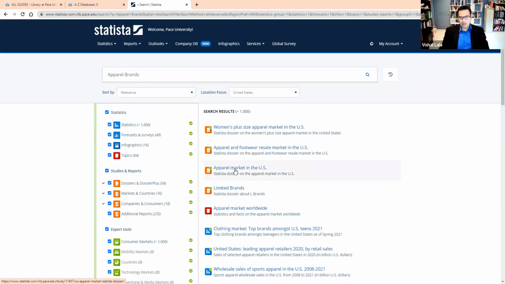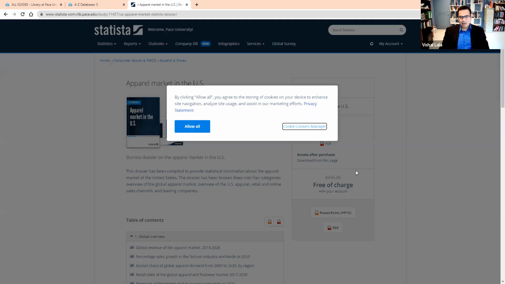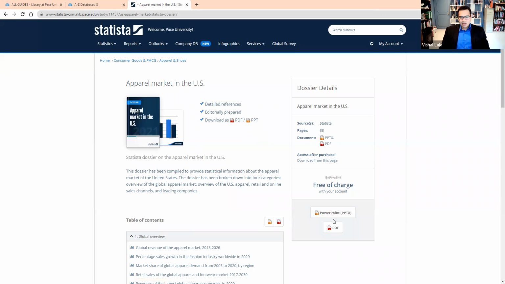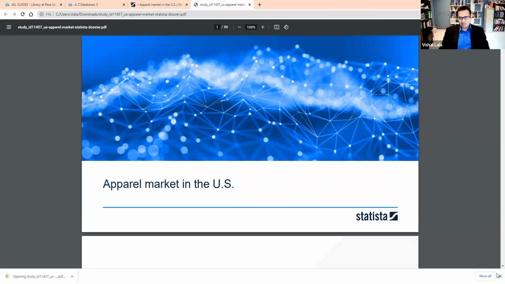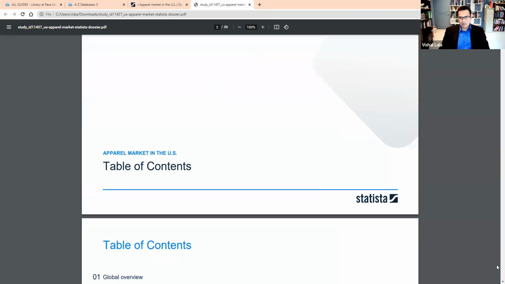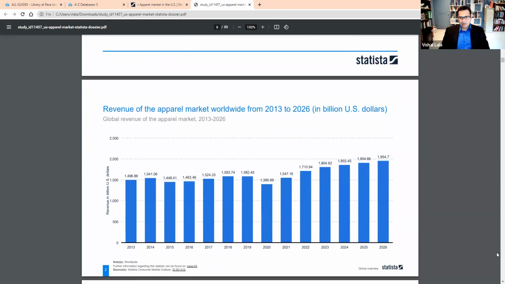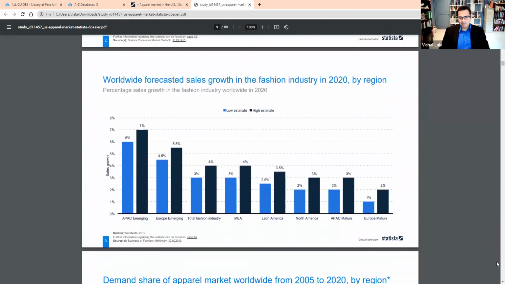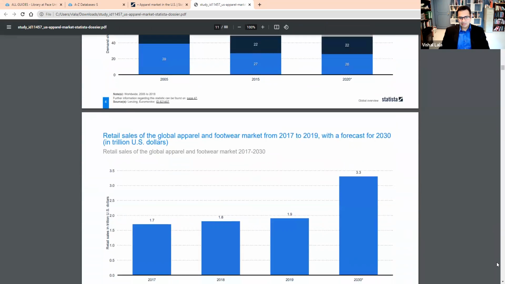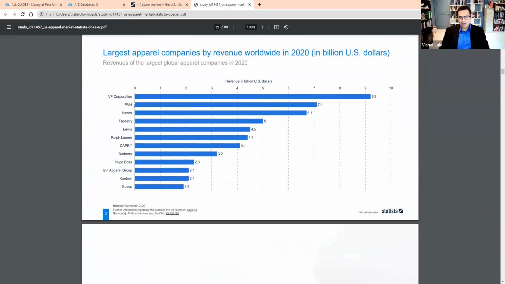Here we are, apparel market in the US. And let me click on this and see. Again, in a similar fashion, you can pull up the PDF of the report or PowerPoint, and that has some nice results for you to look at. Some of these results may be obvious, some not so obvious. For instance, you might be curious to know which is the most popular apparel company in the US. Well, here are the big ones: BF Corp, Philip and Houston, Hanes, yep, Hanes, Tapestry, Levi's, and so on.